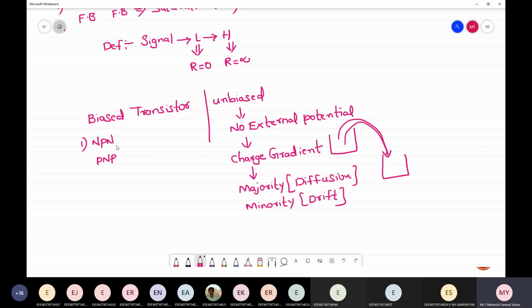Why is NPN better than PNP? What is the reason? Electrons are more than holes. The mobility of N-type is more compared to the mobility of P-type. Mobility is nothing but movement. Okay, so we are done with this concept also.